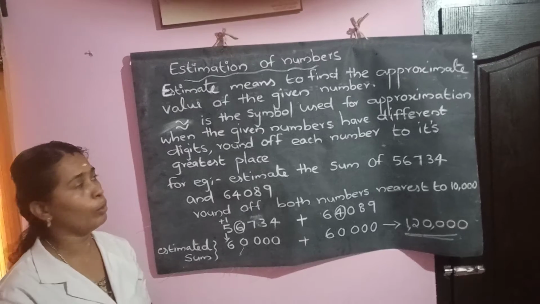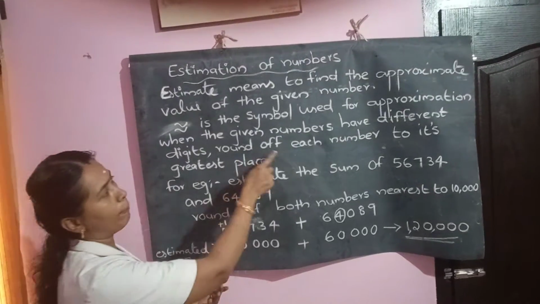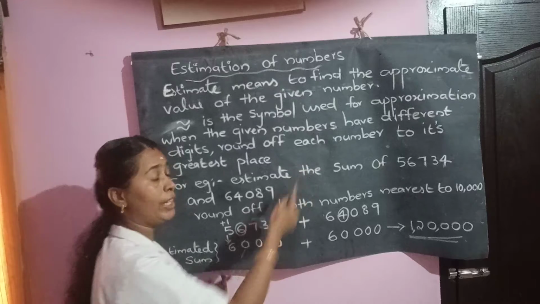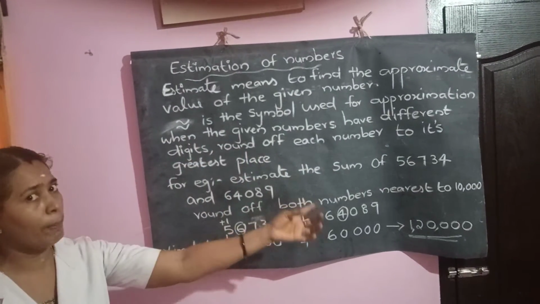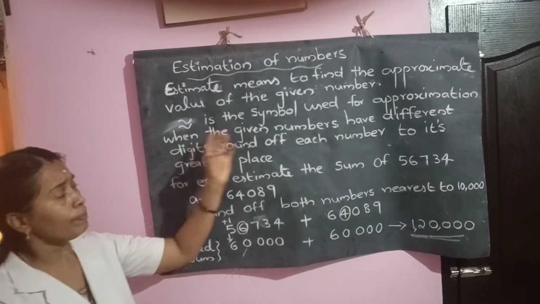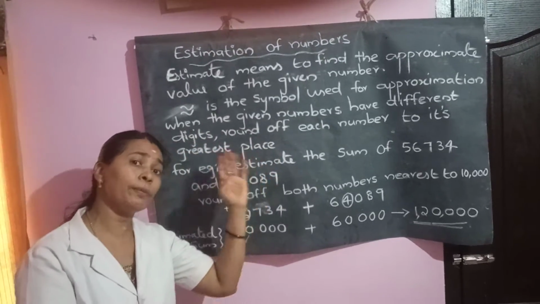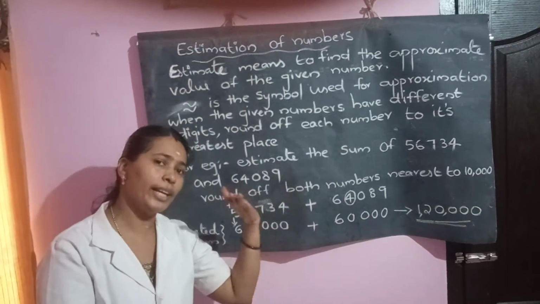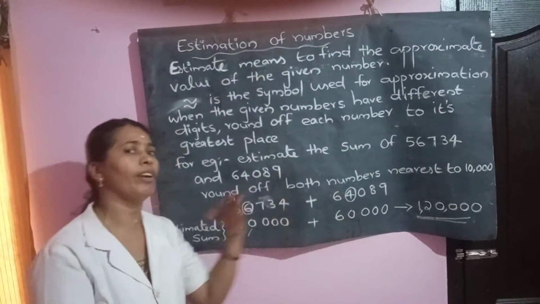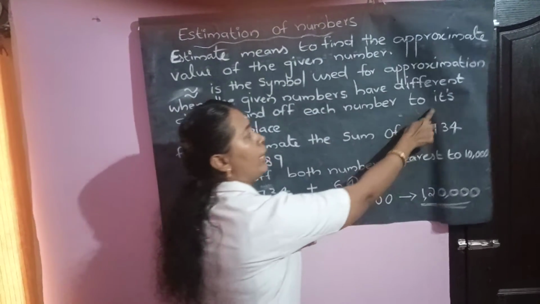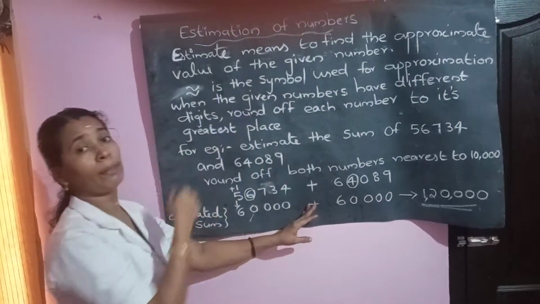Otherwise, what will we do? According to the number of digits, we can round off each number to its greatest place. If the given numbers have different digits and nothing is specified in the question, what do we have to do? We round off each number to its greatest place.